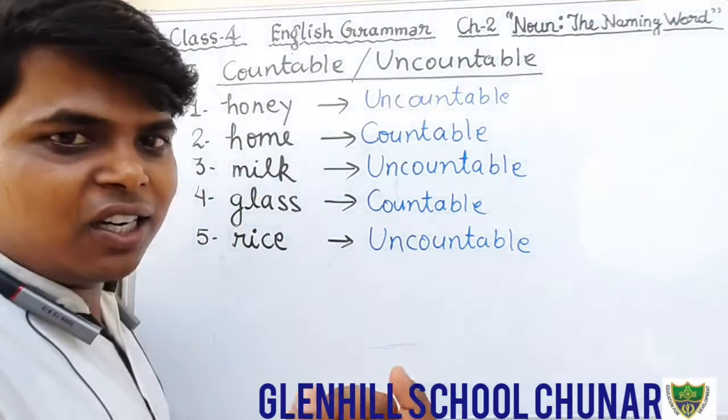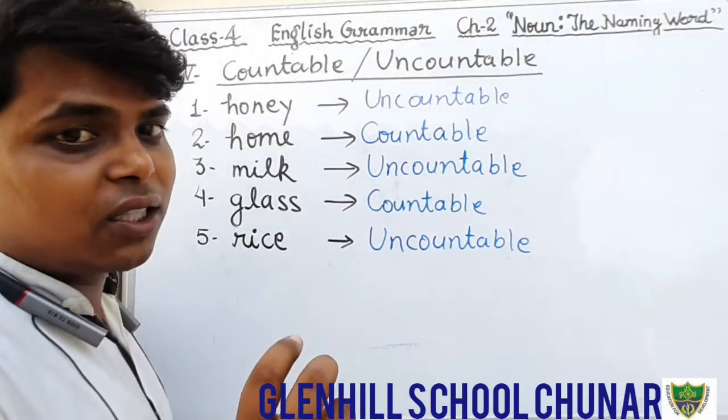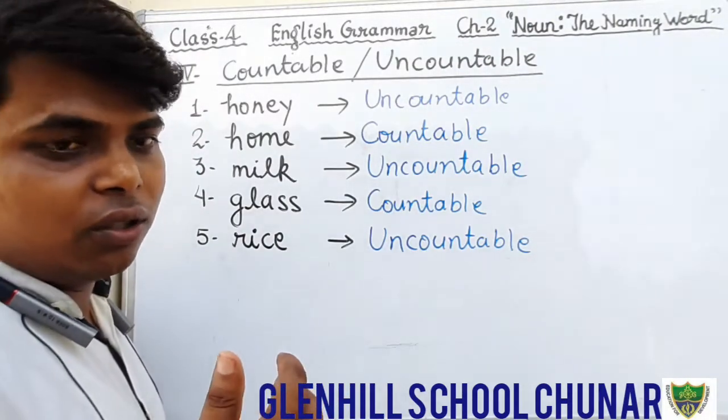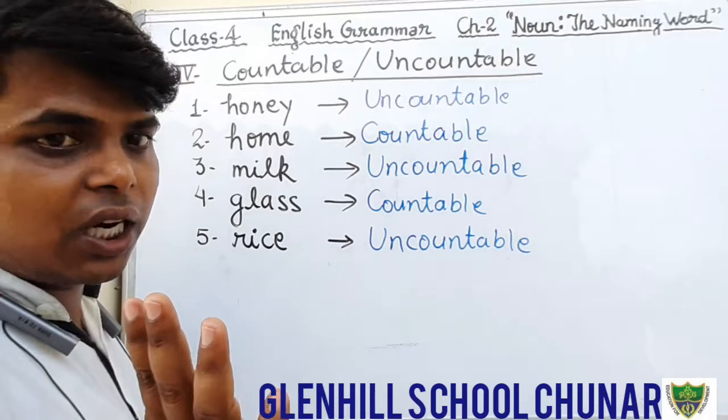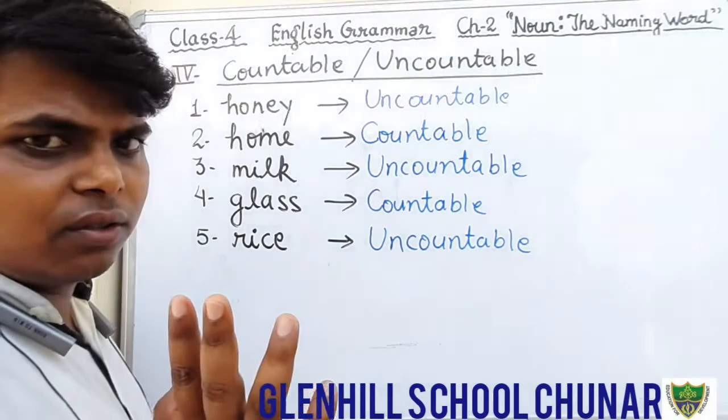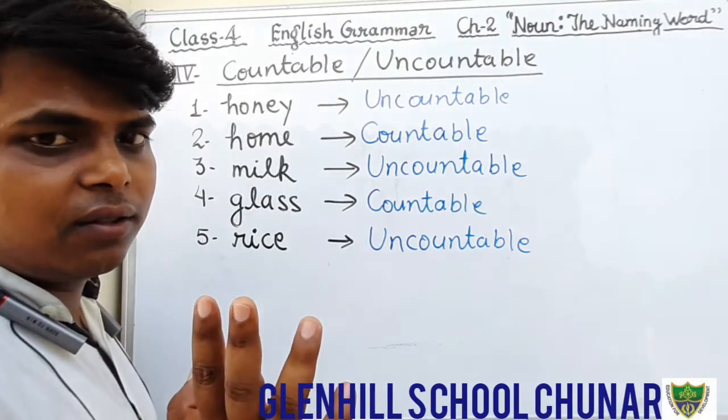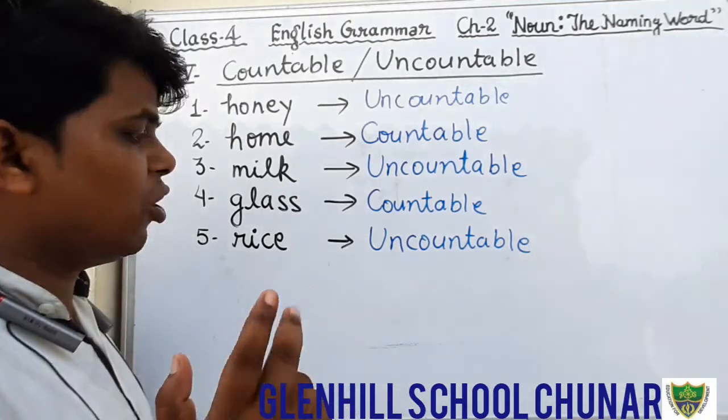If there is very little rice, then we can count. But suppose that there is too much rice, so much rice, then we cannot count.